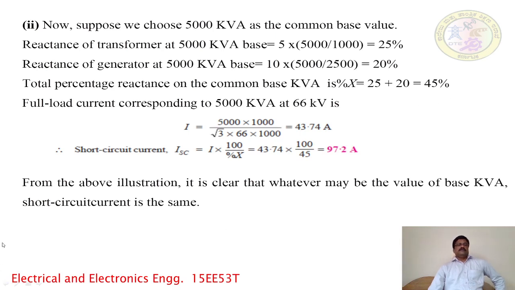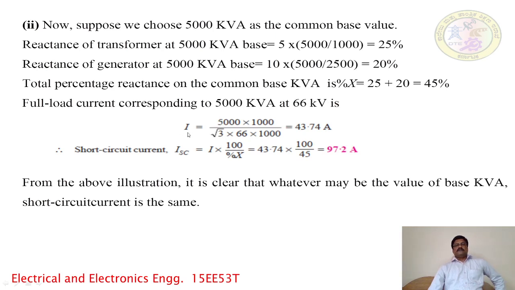Again we calculate the full load current corresponding to 5000 kVA at the 66 kV transmission line. The load current I is equal to P divided by root 3 V, where V is the transmission line voltage and P is the base kVA of the system.